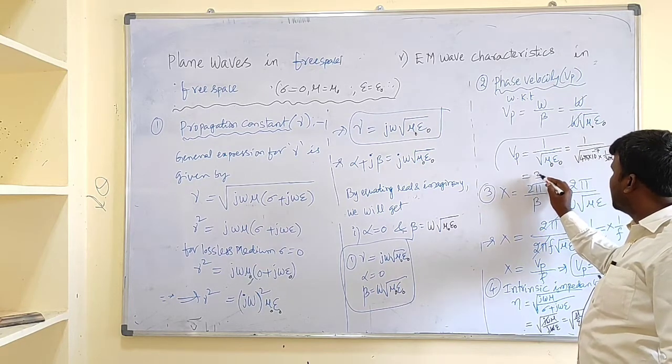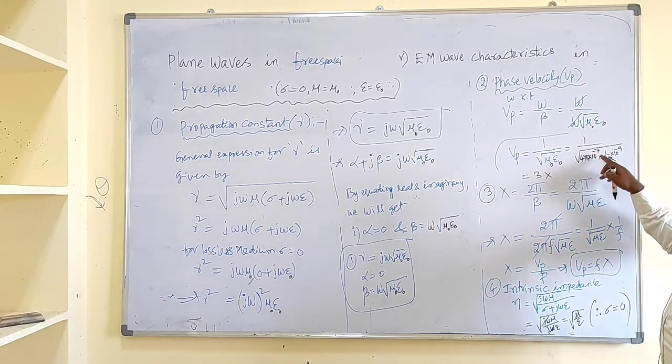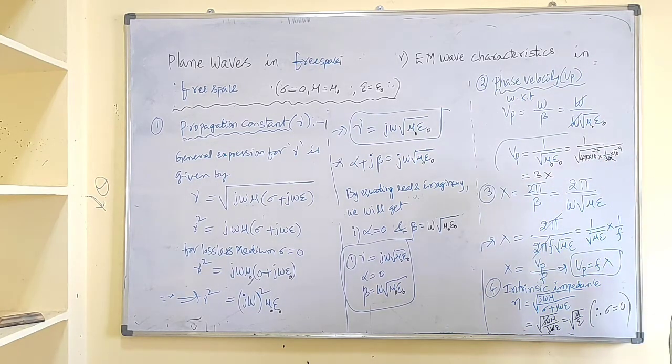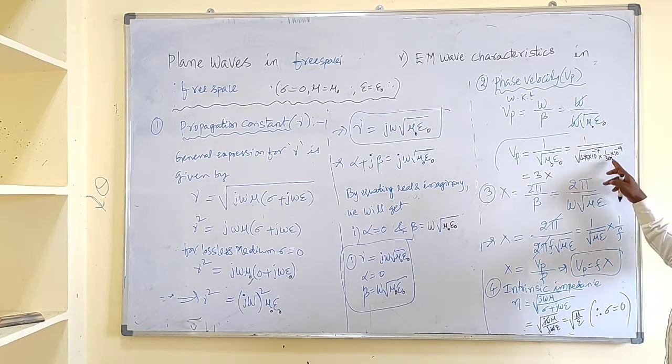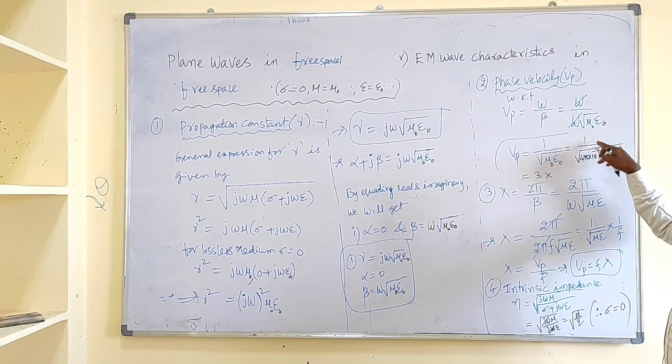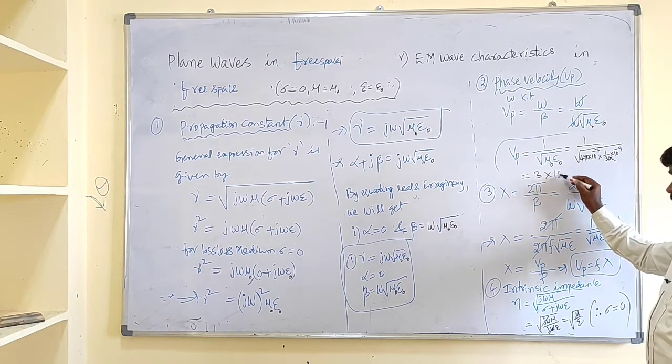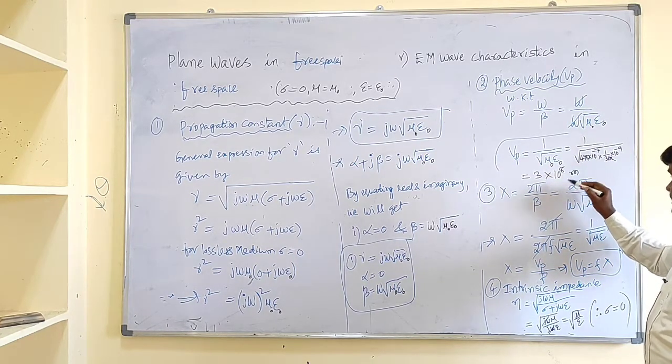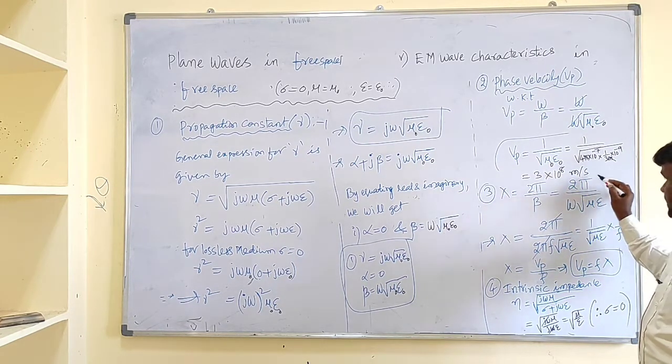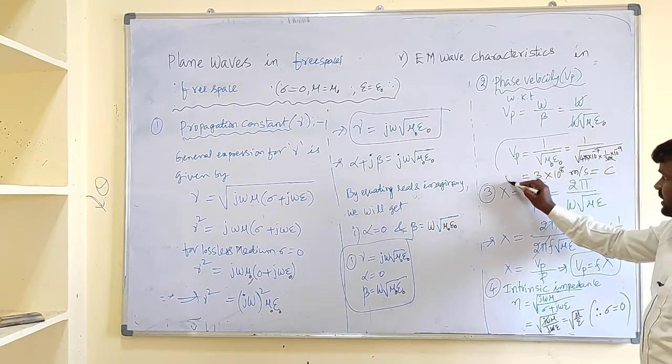That gives 3. And here root 10 to the power minus 7 over root 10 to the power minus 9 gives root 10 to the power minus 16. Send this to the numerator, that is root 10 to the power 16, which is equal to 10 to the power 8. So the unit of velocity is meters per second. That means it is equal to the velocity of light in free space.